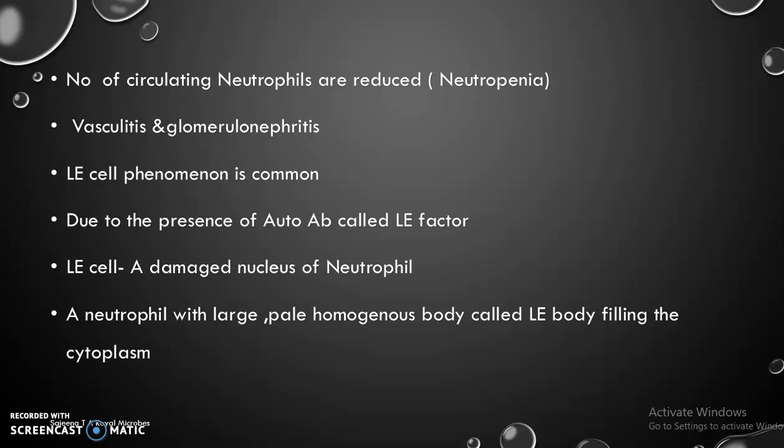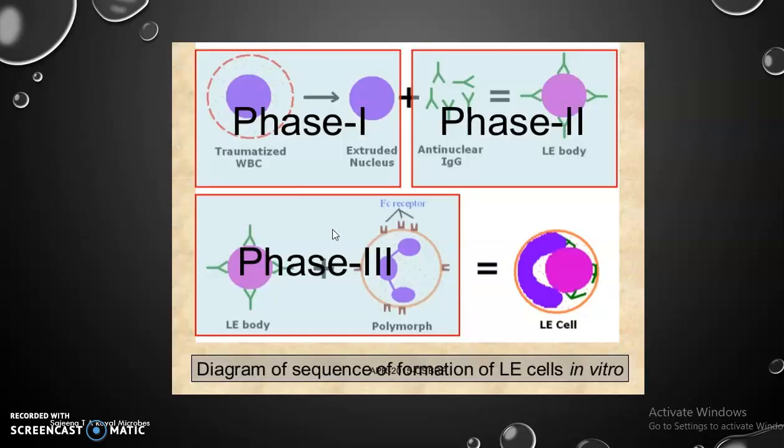The LE cell is the damaged nucleus of a neutrophil, and this LE cell phenomenon is mainly due to the presence of an autoantibody called LE factor. That is, the neutrophil gets filled with a large pale homogeneous body called the LE body in the cytoplasm. Here this is the LE cell, or this is the LE body. This violet colored circular structure is the LE body. It destroys the neutrophil and affects the normal functioning of the neutrophil.